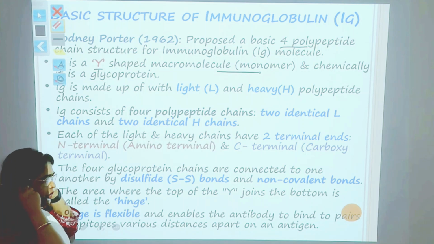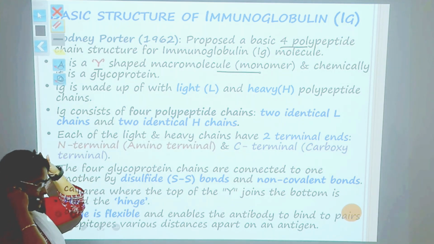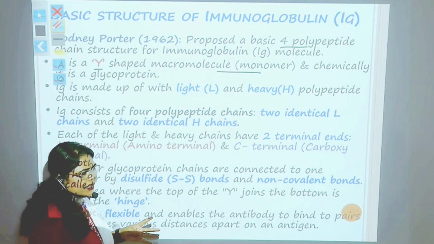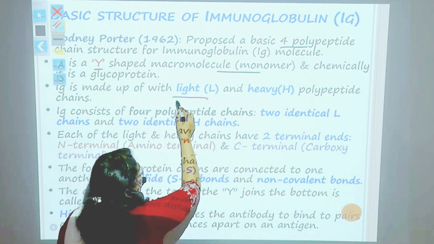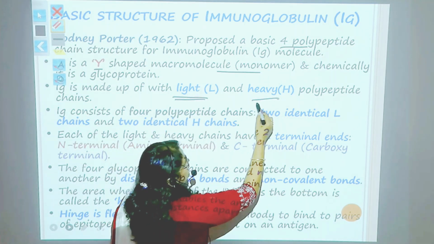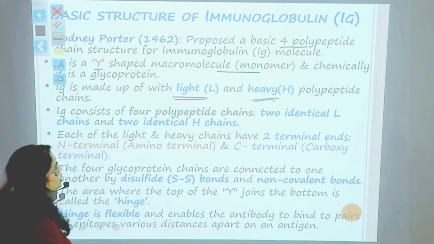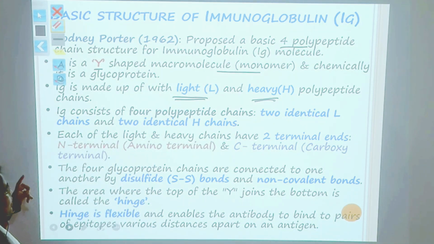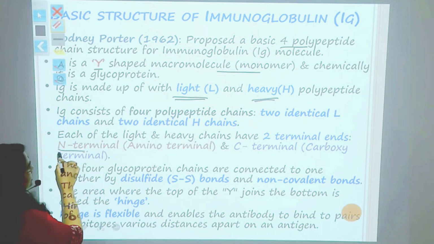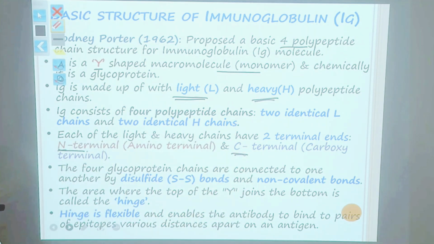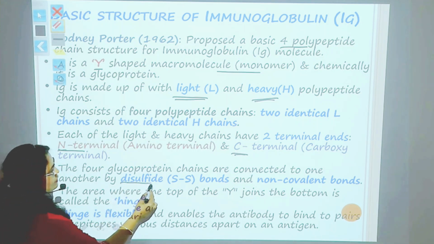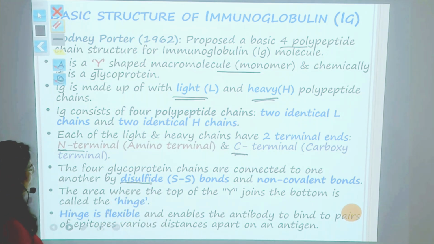The immunoglobulin is made up of four polypeptide chains, two heavy chains and two lighter chains. The heavy chain is denoted as H and the light chain as L. So there are two identical H chains and two identical L chains. Each has an N terminal and a C terminal. The four polypeptide chains are connected by disulfide bonds and other non-covalent bonds.